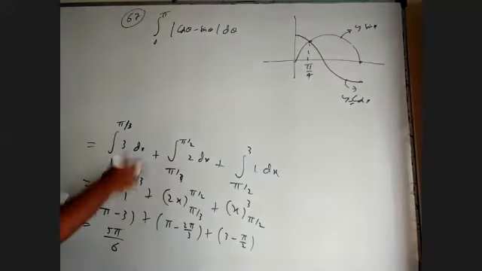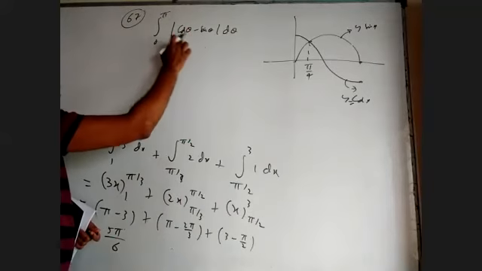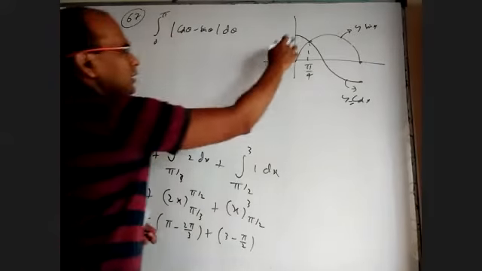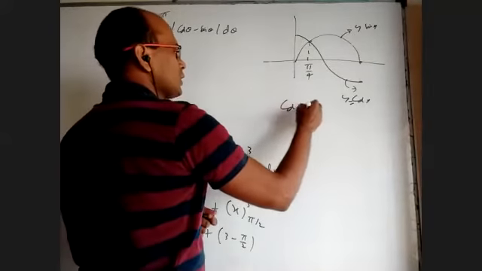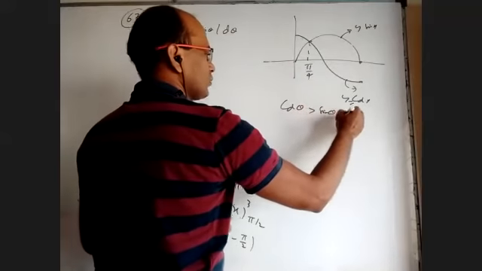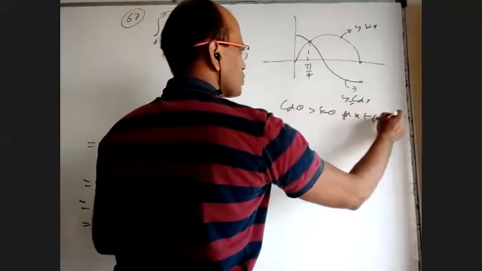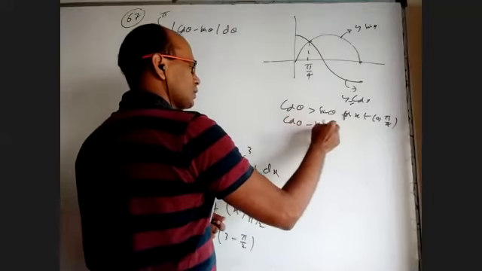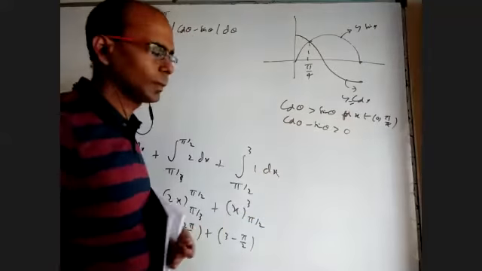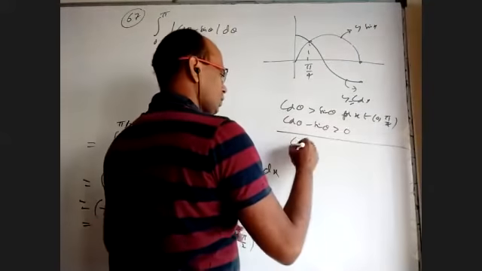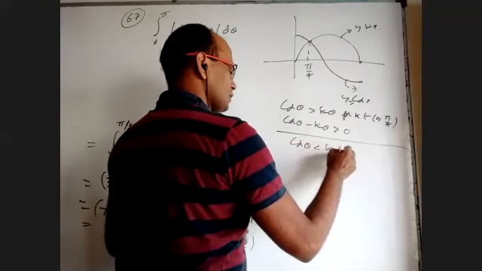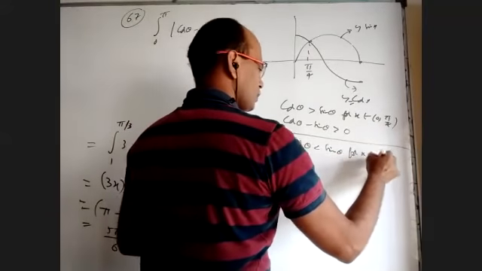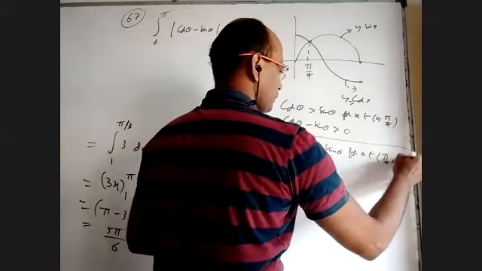So obviously I have to break the integral at pi by 4 because of whether this is positive or negative. Maybe I can write here: cos theta is greater than sin theta for x belongs to 0 to pi by 4. That is, cos theta minus sin theta is greater than 0. And cos theta is less than sin theta for x belongs to pi by 4 to pi.